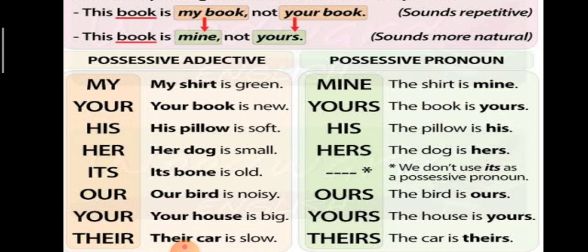So this defines possessive adjective and possessive pronoun: which comes for singular, which comes for plural, which comes for adjective, and which comes for pronoun. Shall we go on to the next?